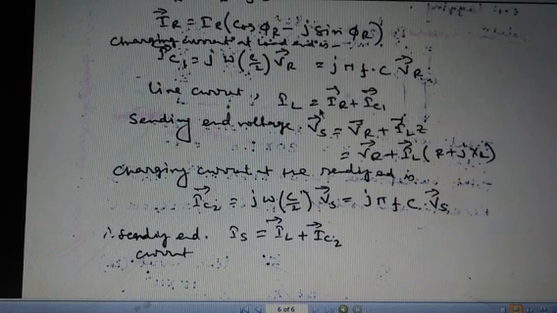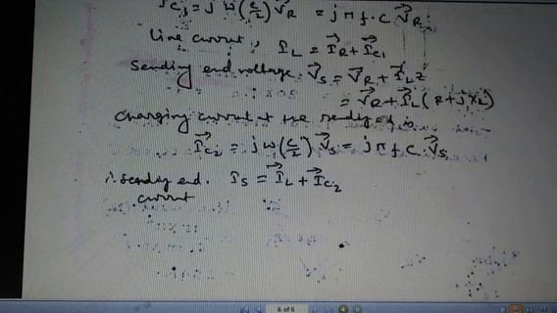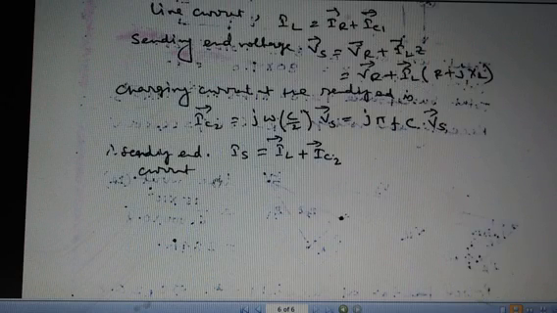Now the line current IL equals IR plus IC1, and the sending end voltage Vs equals VR plus IL Z, and that also equals VR plus IL into R plus J XL, which is the value of Z. Now the charging current at the sending end, IC2, equals J omega C by 2 into Vs, and that equals J pi F C Vs. So the sending end current IS equals IL plus IC2.